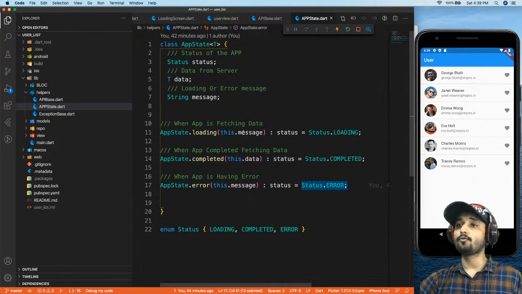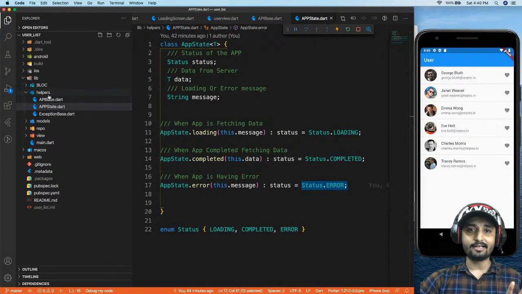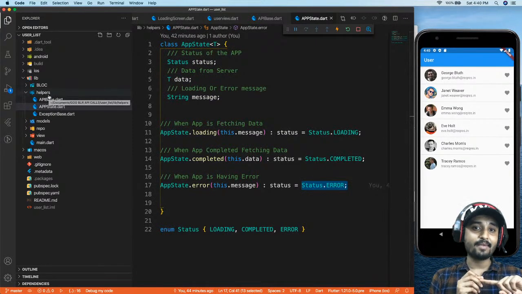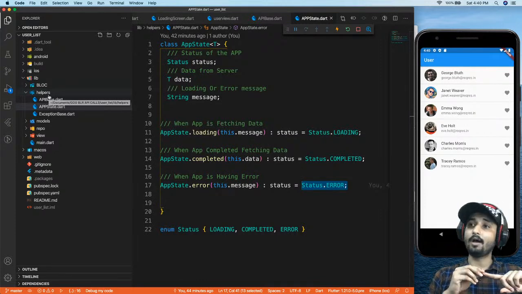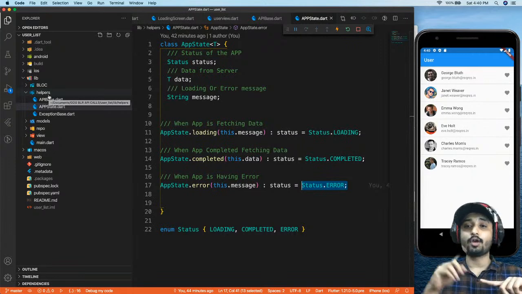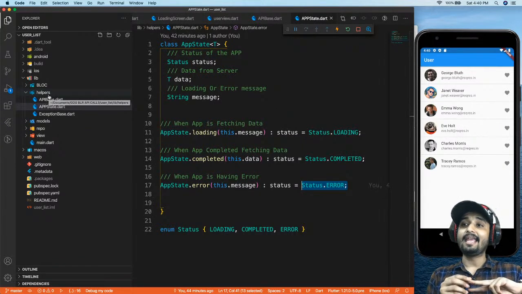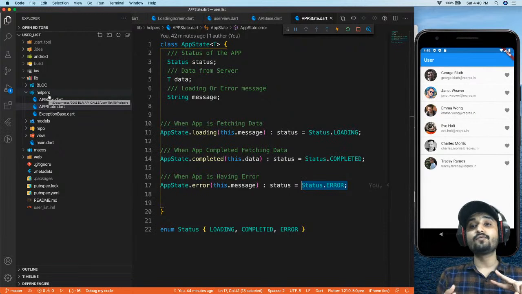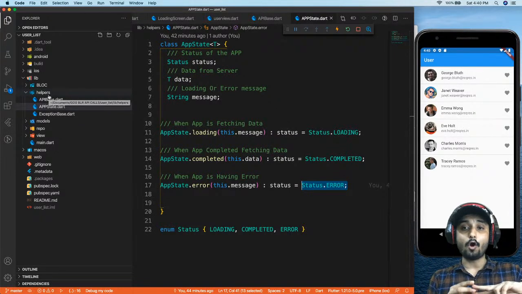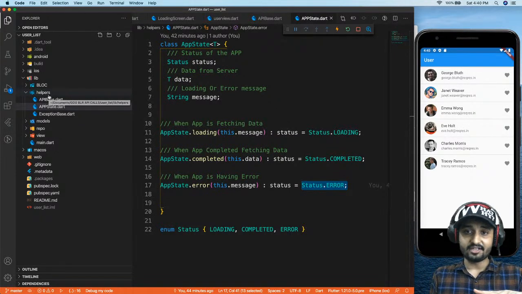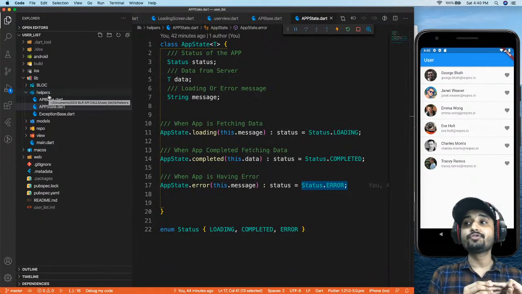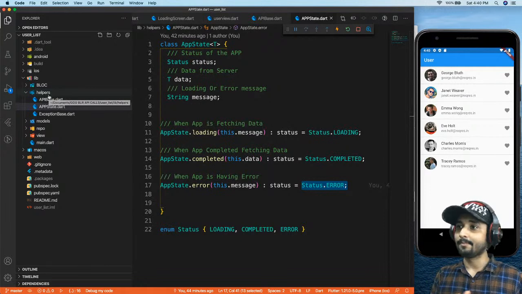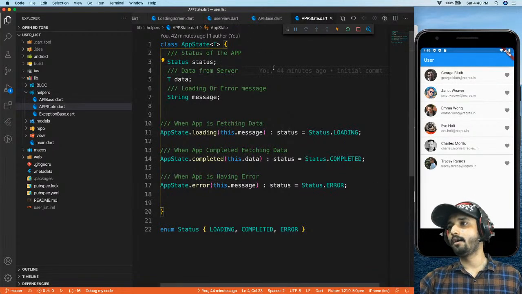So you can see now inside our helpers we have three classes. One class is API based, maintaining all our get, post, and all the methods which are used to communicate with the server. The exception base, which will be used to handle all your exceptions while you communicate with the server, right? And the third, app state dot dart, is used to maintain the state of your app. So this is how you are going to have the app.